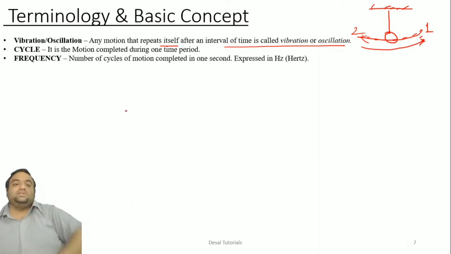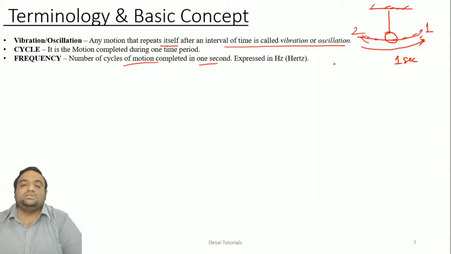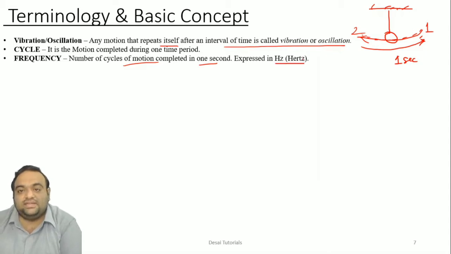Then frequency: the number of cycles of motion completed in 1 second. So during this 1 second, how many times it can go from 1 to 2, 2 to 1, 1 to 2, 2 to 1. That will give you the frequency of the system, and it is measured in hertz.